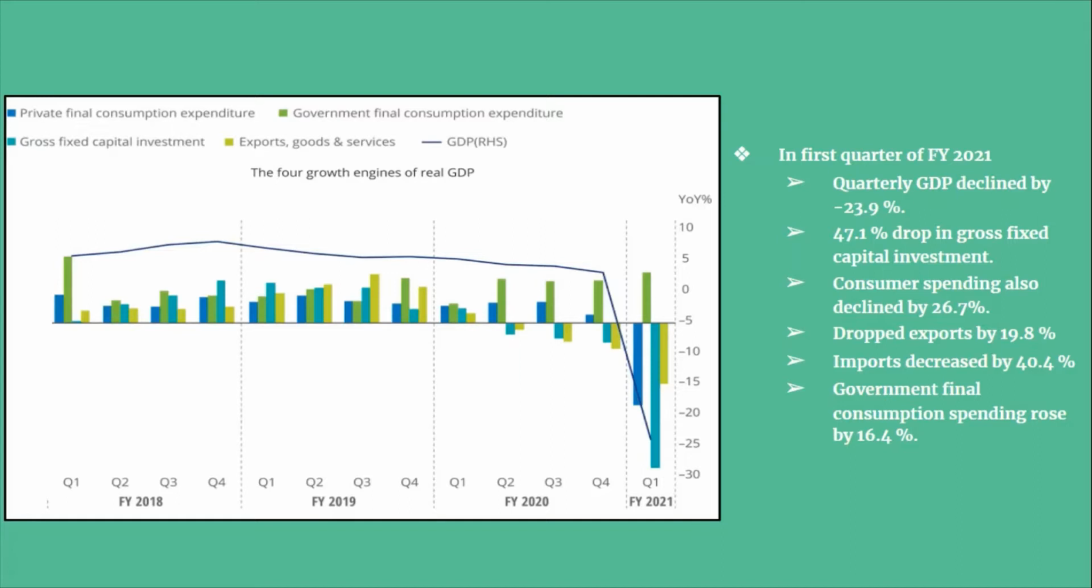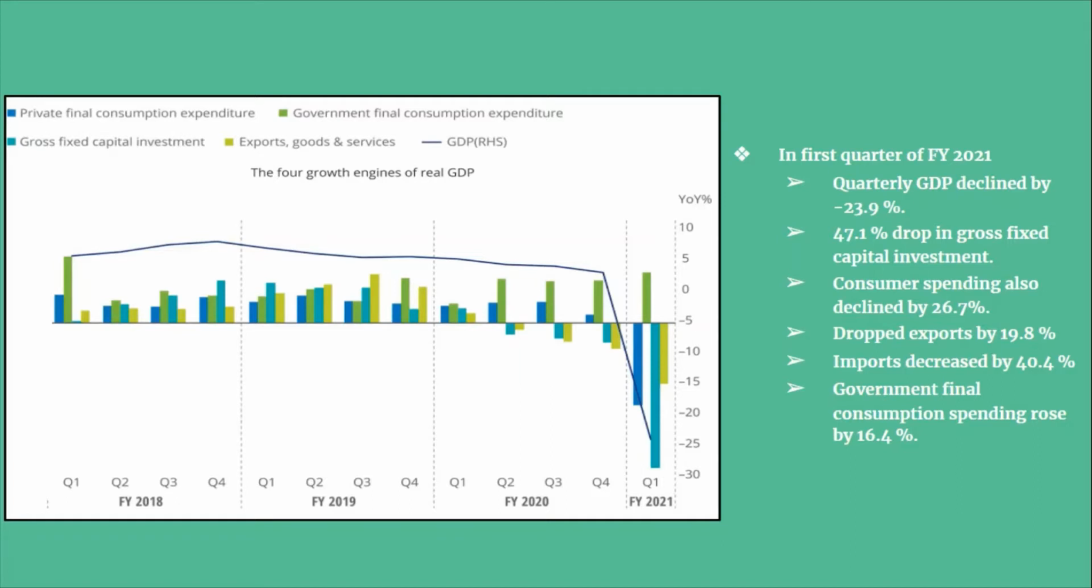Due to the nationwide lockdown, which led to disturbances in the supply chain and stopping of production units across the country, it led to a 47.1% drop in gross fixed capital investment. Also, during the same time, private consumer spending also declined by 26.7%. And due to declining international trade, exports dropped by 19.8%, which had already been shrinking for the last 4 quarters.